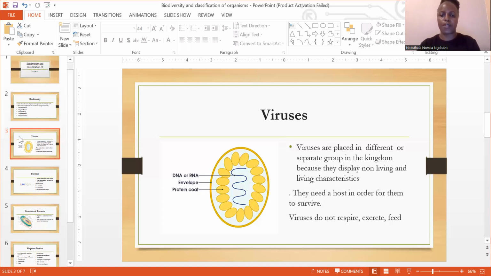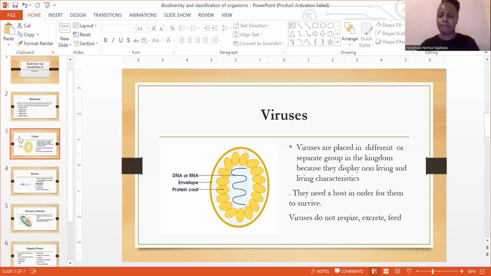When it comes to viruses, we place them in a separate group from the other kingdoms. The reason why viruses are placed in a different group, guys, is because they display the characteristics of both living and non-living organisms. What do we mean by that? I think you all know that as human beings, we feed, we excrete, and we also respire. But when it comes to a virus, it doesn't do any of those.